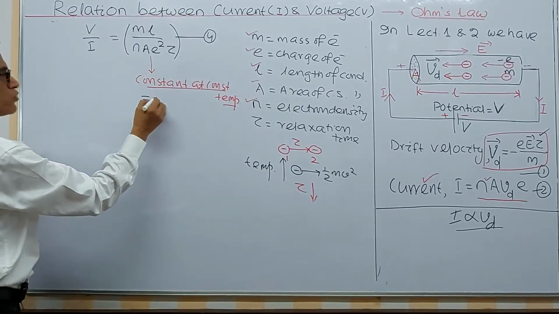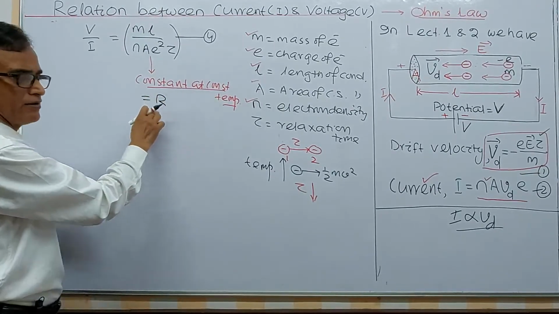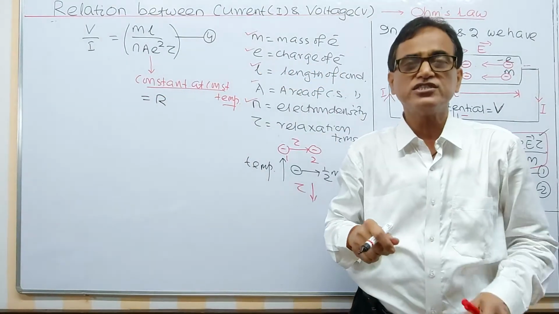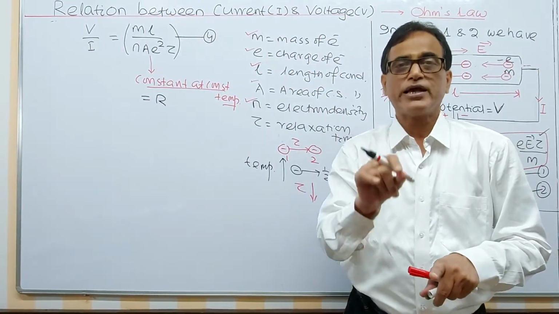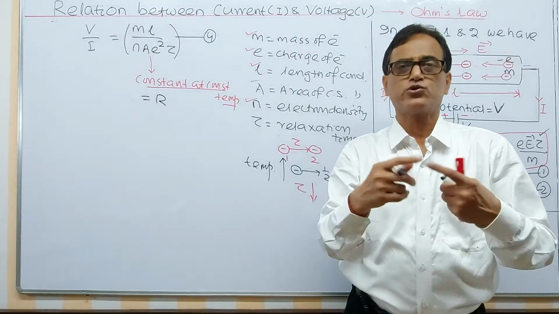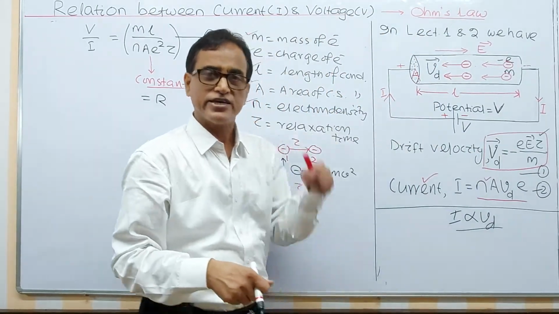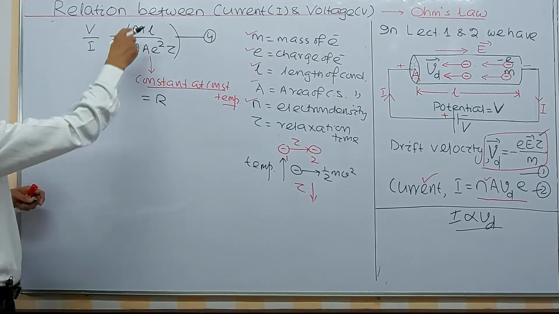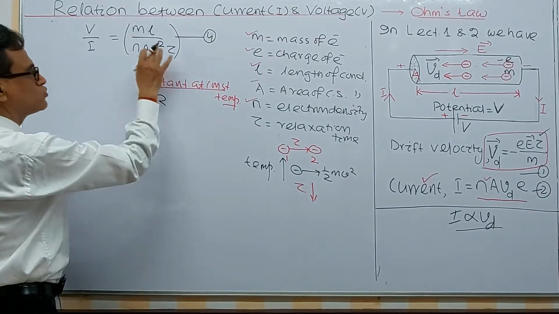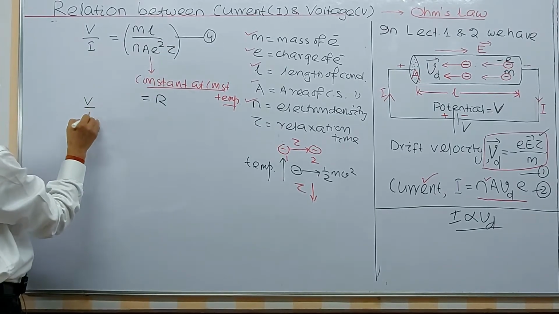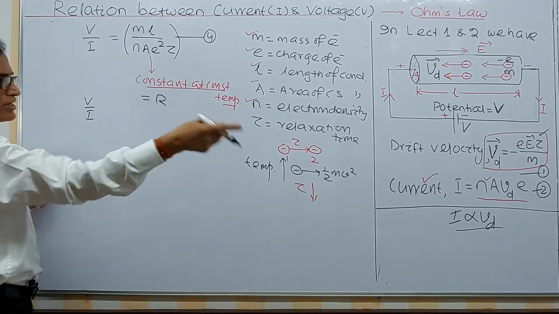Now we put this by a symbol R. I am not uttering the word resistance till now, but I am choosing the symbol R because it will be called resistance later on. So this entire factor can be chosen as R. This is chosen as R, so that V by I I will analyze. Resistance I will explain now.